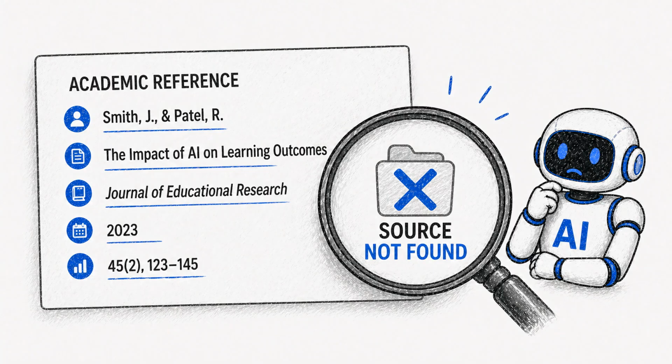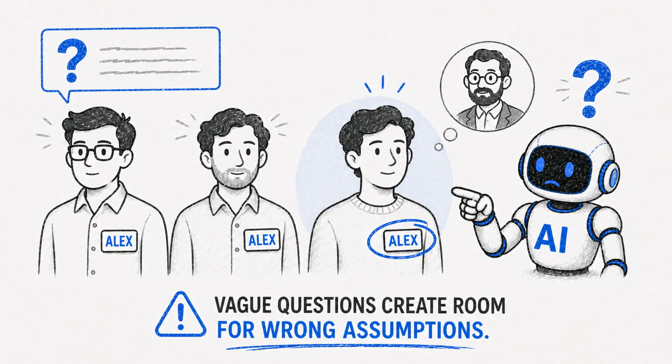Fake citations are a classic example. Academic references have a predictable format. Author names, paper titles, journal names, years, and page ranges all follow patterns. If the model is not connected to a verified database, it can create a reference that looks real but points nowhere.